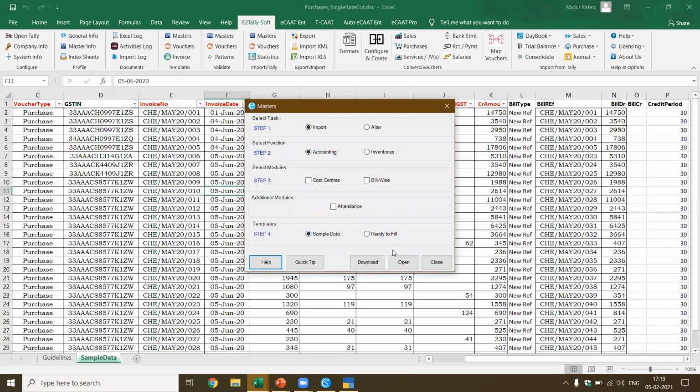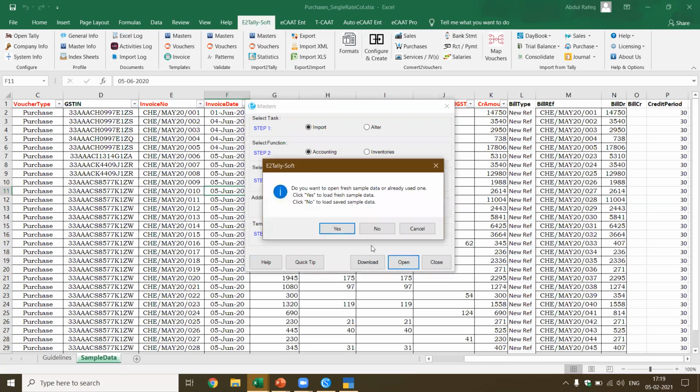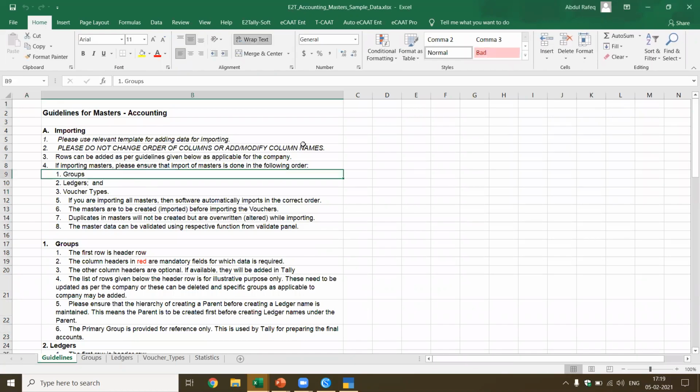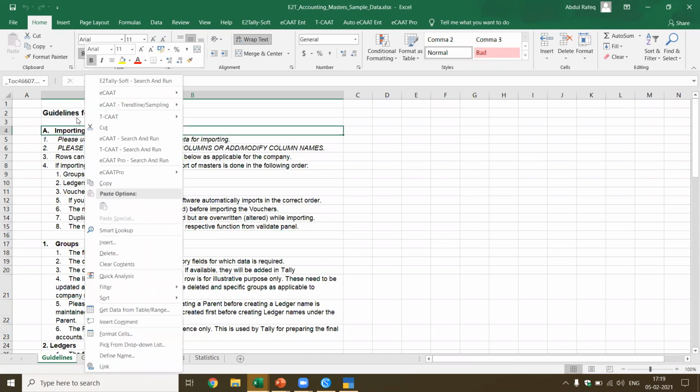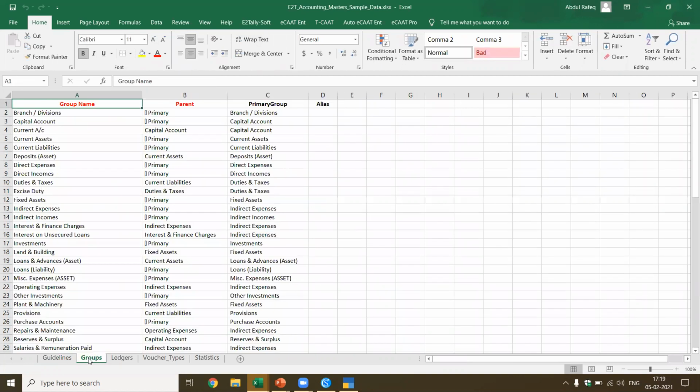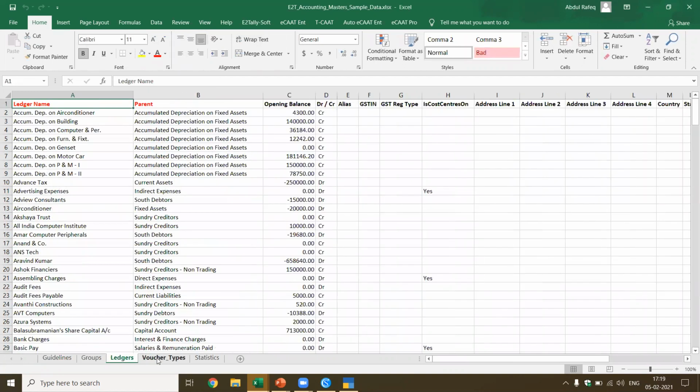Okay, let me pick up the data, which is sample data. I say yes. Now, see, this will import this data. It comes with the guidelines. Now, this is the masters we have got. Now, if you see, it also comes with the guidelines. How do you import the masters of accounting? You got the groups, you got the ledgers, and you got the voucher types.